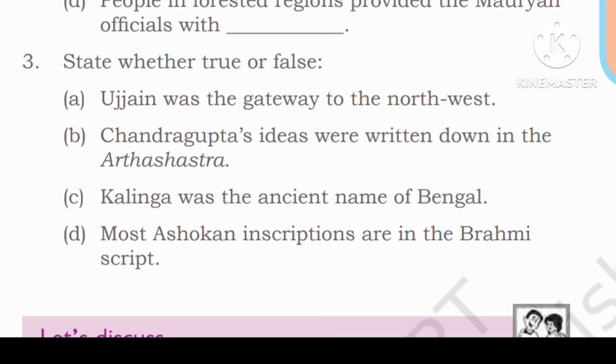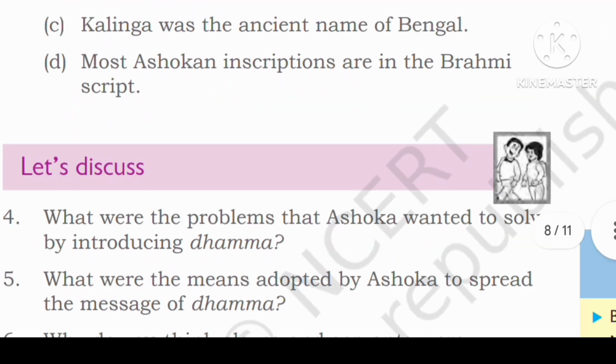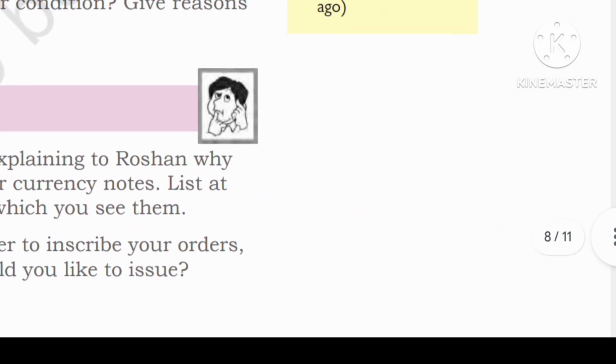People in forest regions provided the Mauryan officials with stated items. State whether true or false. Ujjain was the gateway to the northwest. Chandragupta's ideas were written down in the Arthashastra. Kalinga was the ancient name of Bengal. Most of Ashoka's inscriptions are in the Brahmi script.